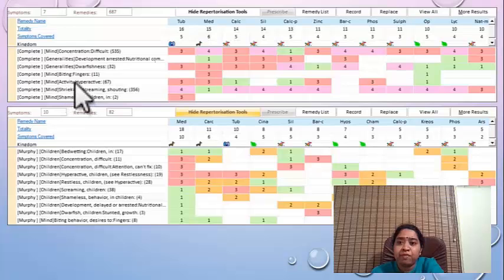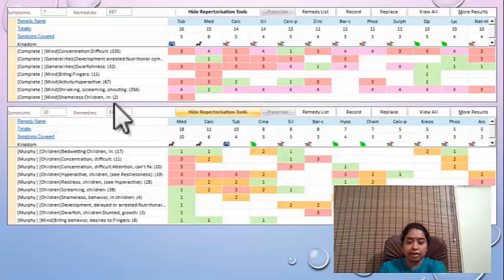Mind, biting fingers. Mind, activity, hyperactive. Mind, shrieking, screaming and shouting. It was very unique in him, characteristic. And I have taken mind, shameless children, because he had a symptom of removing his pants. Now almost the same rubrics I have selected in Murphy repertory also.